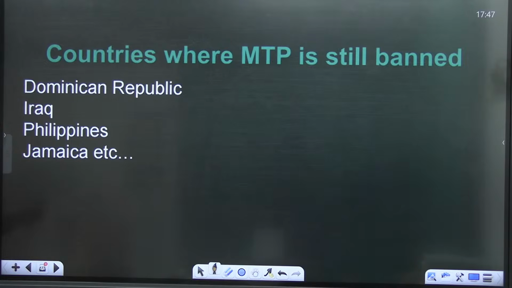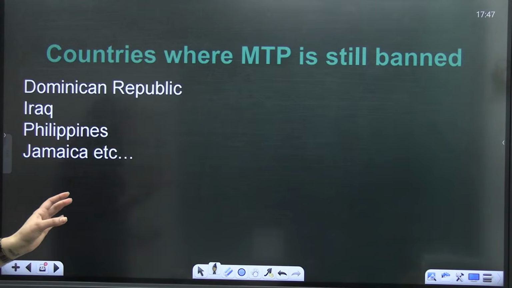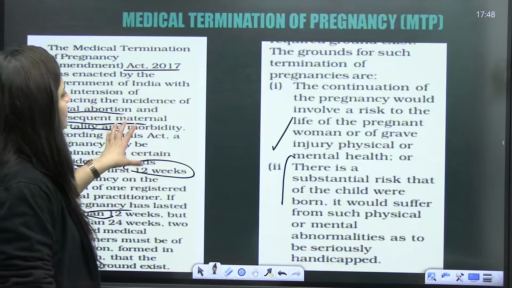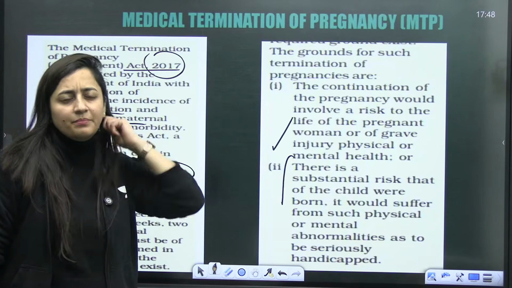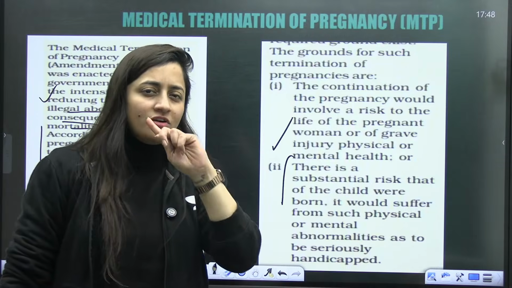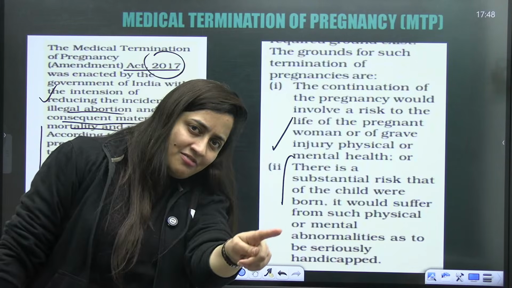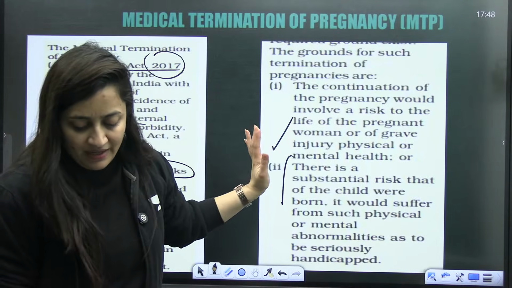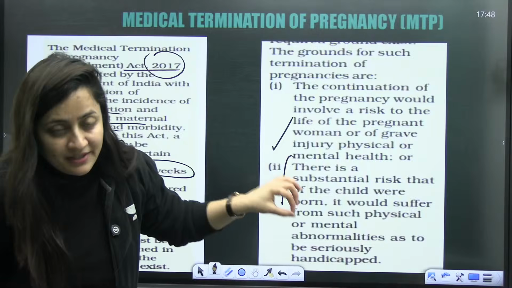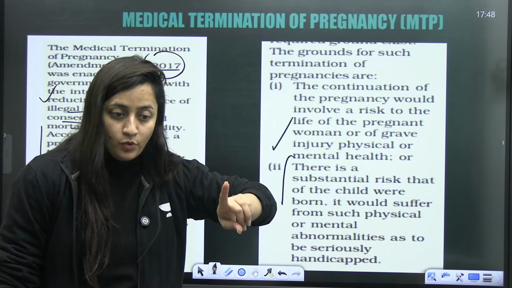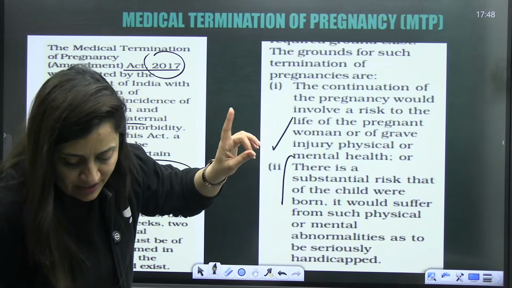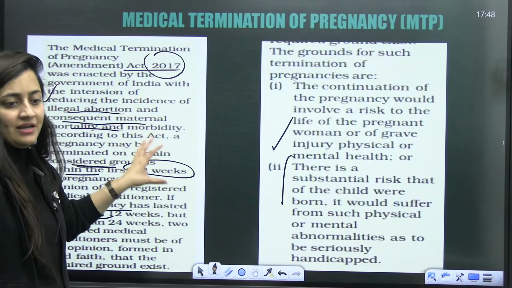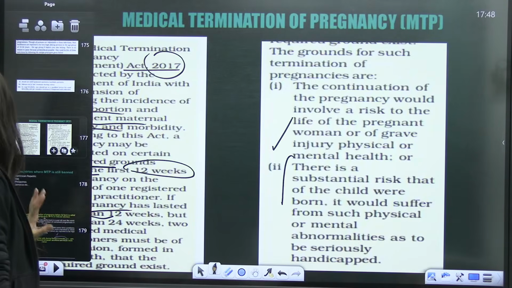Right? So, as you can see, here just 2017 is given, but in 2017 that bill was proposed. It was not finalized. In 2021 it was finalized, as I told you about the MTP Amendment Act 2021. So in 2021 it was passed and enforced, but here it was only the proposed amendment, right? It was not passed. That is what you have to remember.